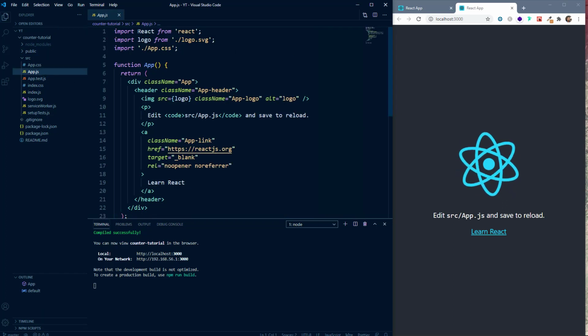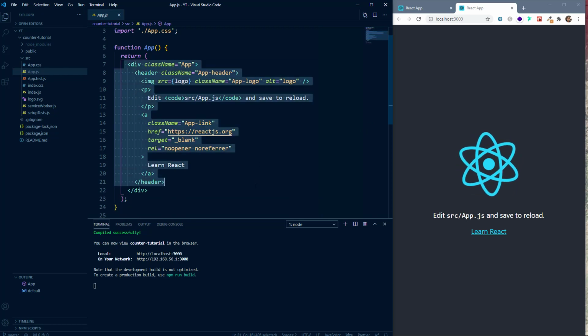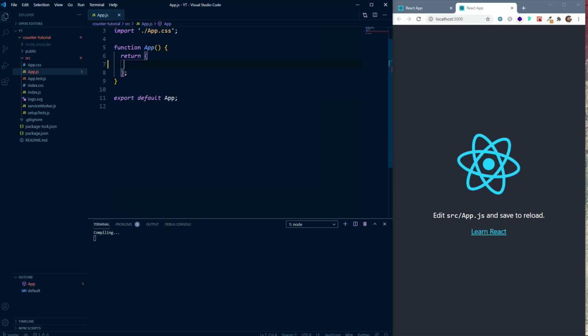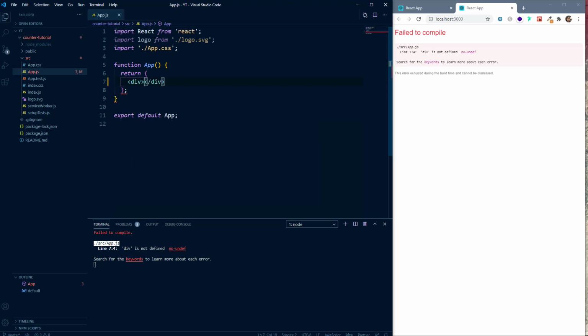Here, again, we are importing React from the React library, and this statement gives us the superpower to code in React. So due to this statement, everything inside this is working. Let me just remove everything from inside. And we have this return statement. Inside the return statement, we have to return a JSX element. We'll come on to what is JSX in a moment. For now, let's create a div.